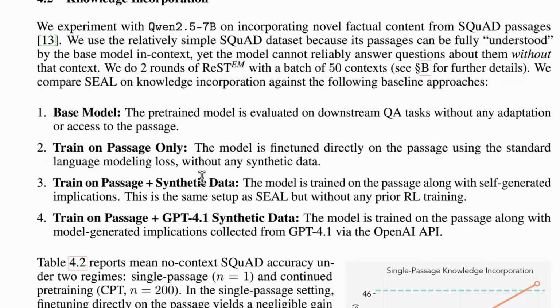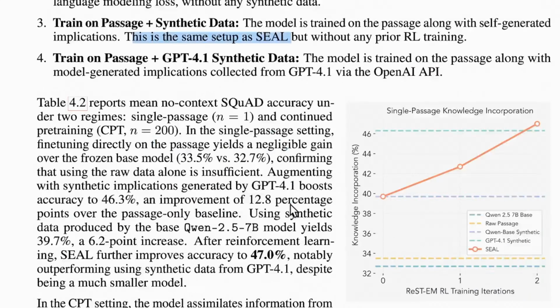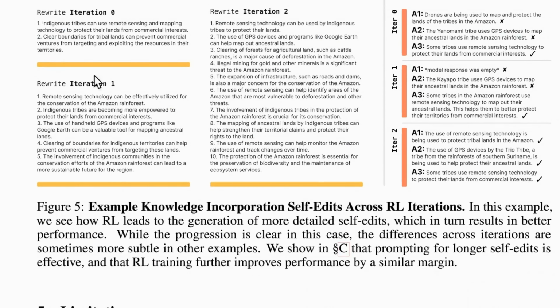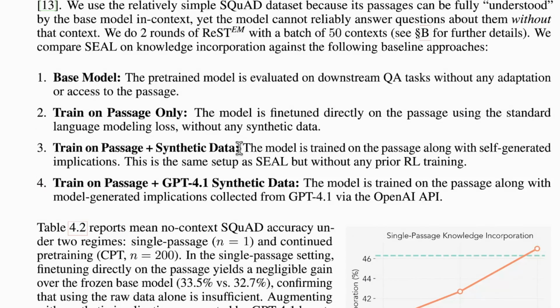The next method is training on the passage plus synthetic data. This is very equivalent to how we humans work. Training on the passage is very equivalent to reading the textbook, and having synthetic data is taking the notes. As you can see, it is mentioned, this is the same setup as SEAL. So everything we talked about, taking notes in this manner. But you have to understand a very big difference.